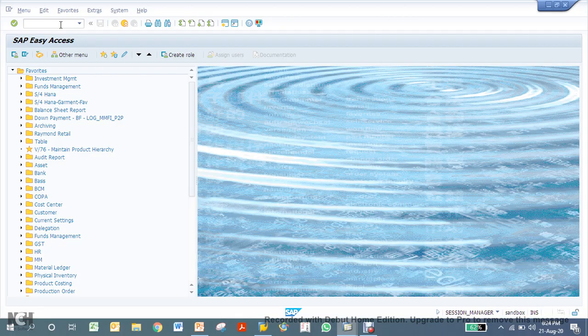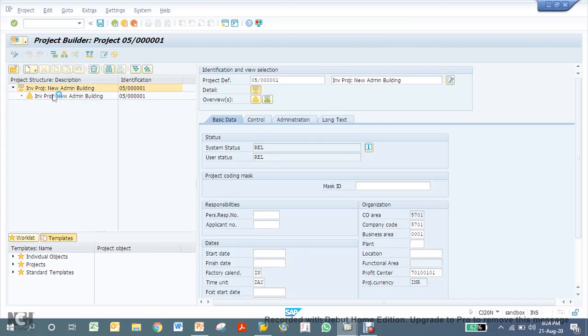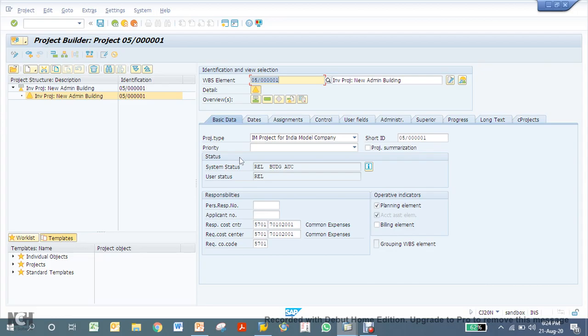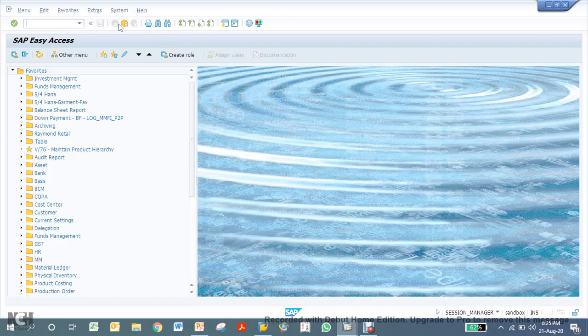So let's see CJ20N. See, budget has come up in this screen. Now let's go back. We also need to activate the budget control. The availability check has not yet been activated. So we can use CJBN.